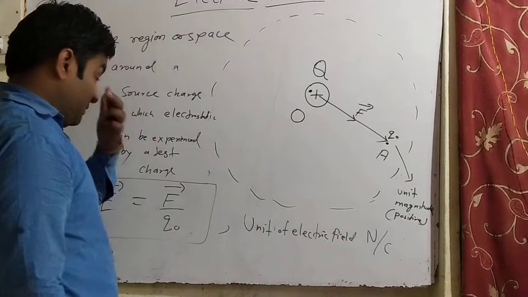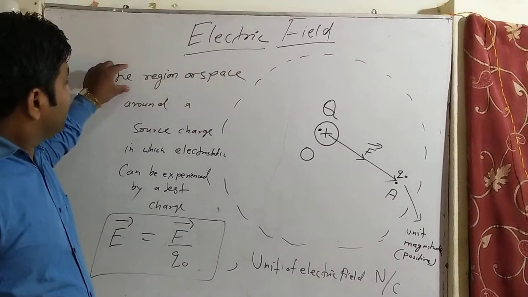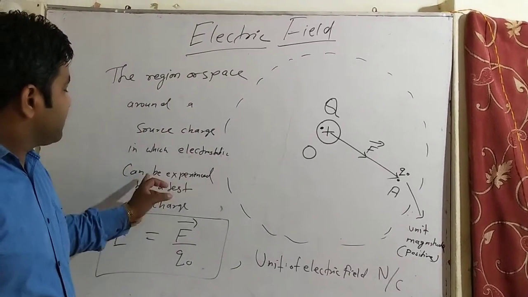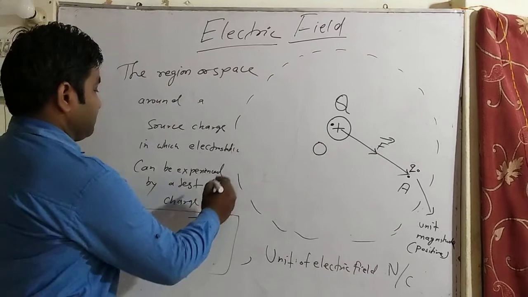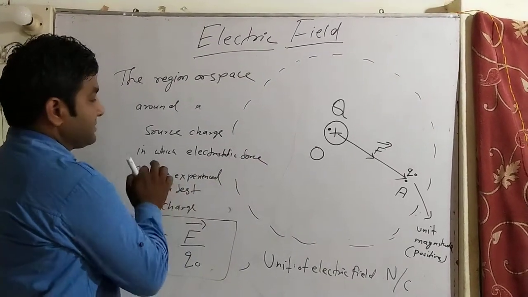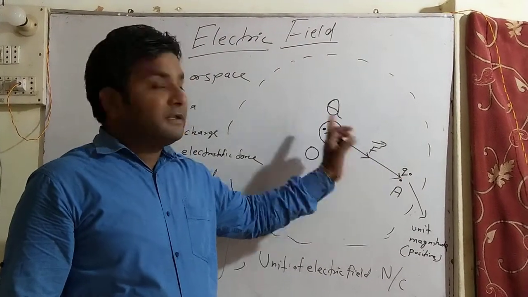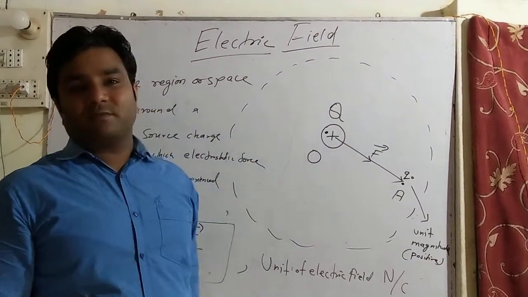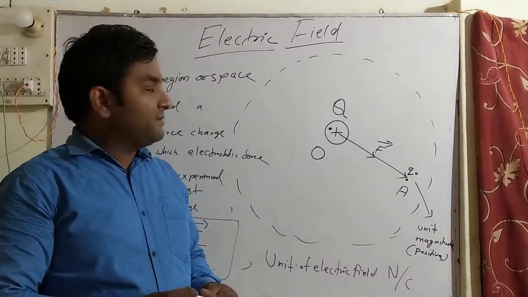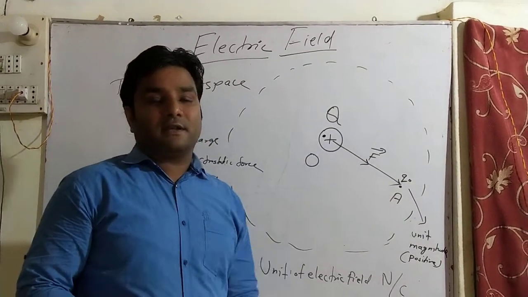So electric field is a very simple concept: the region or space around a source charge in which electrostatic force can be experienced by a test charge. Whenever this test charge has the same nature, a force of repulsion will be experienced, and whenever it has a different nature, if one is positive and the other negative, then it will be attractive in nature.